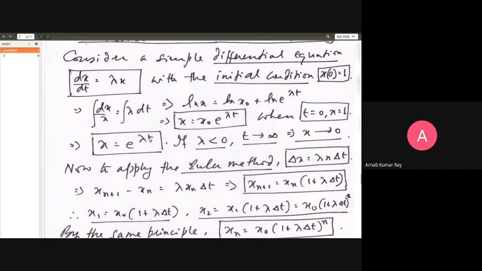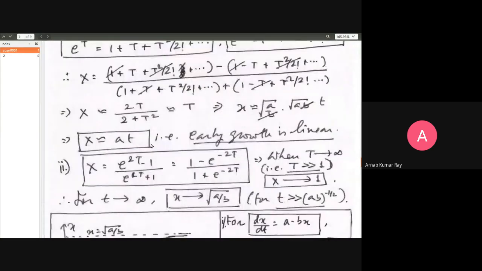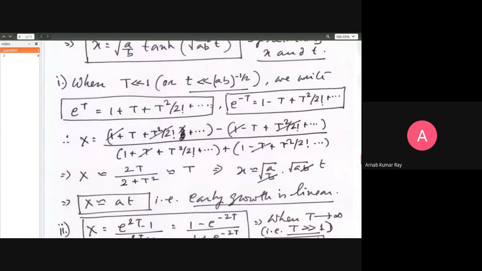Immediately you should be able to realize, looking at this number and being mindful of the discussion we have had so far, that lambda must have the dimension of inverse time if t has the dimension of time, because lambda into t must be a dimensionless product, so that you can make it the argument of an exponential function. Why so? Because the exponential function is an infinite series, so you can't have a dimension of time or length or whatever. If t has a dimension of time, then the next thing is time squared, the third thing is time cubed, like that it goes on.